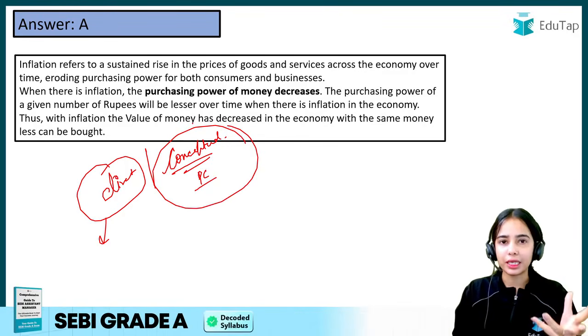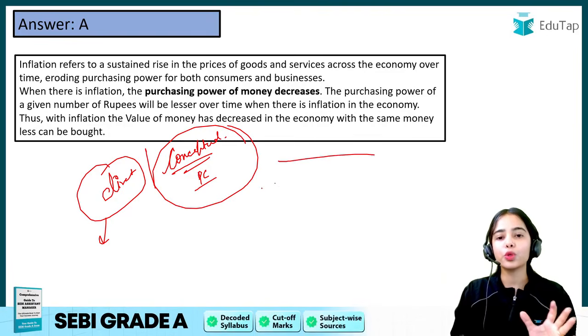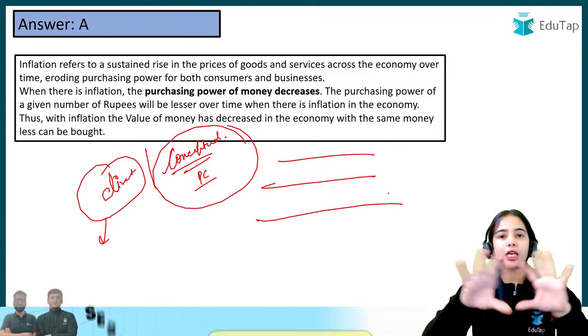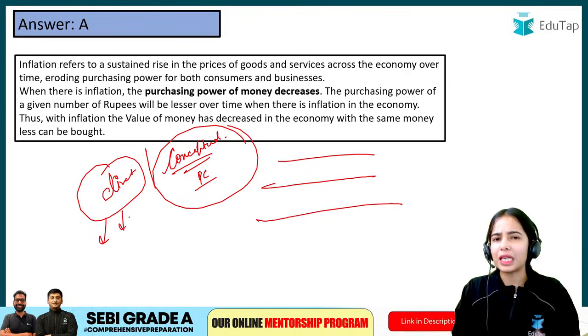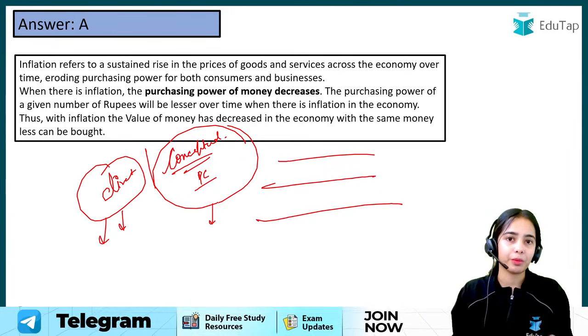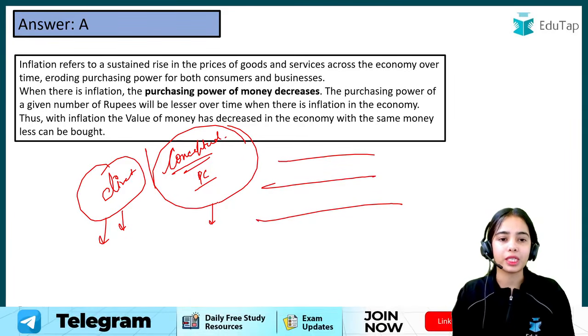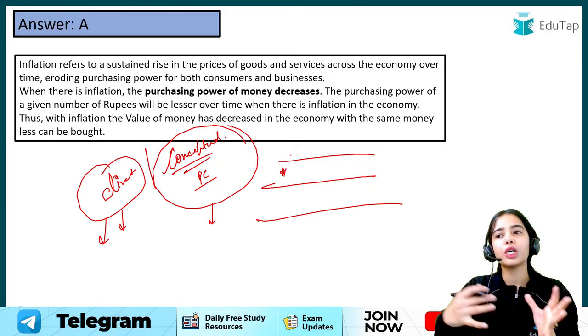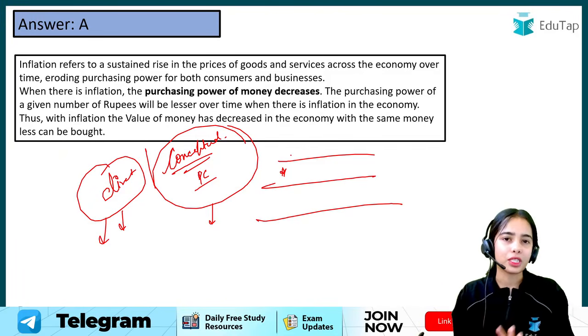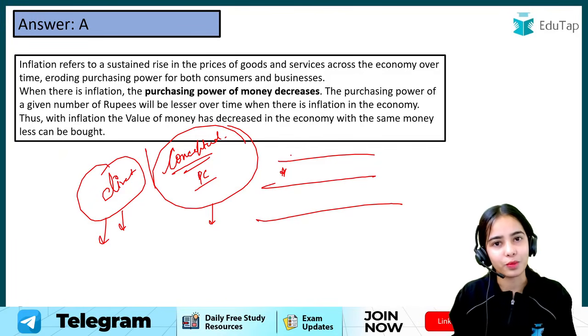So I will request you to go through the syllabus completely, so that you are able to answer the direct questions very easily. But if a conceptual question comes, you should not leave it, because it is phase 2 and every question counts, right? So you should go through the syllabus in a more detailed manner, so that you are able to answer the conceptual questions also.